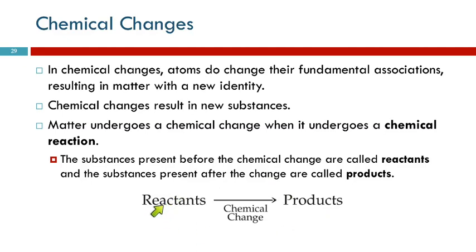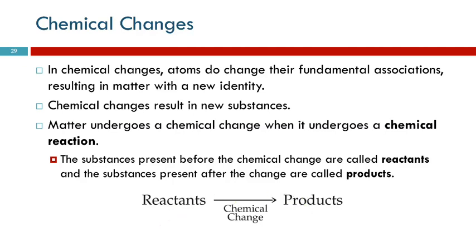We put the reactants here, and then we have an arrow that indicates direction, and the products over here. Just like we have conventions for reading, we start at the left and we go to the right. We have conventions for writing equations. The reactants start on the left, because when we're reading, this is where you start. The arrow points to what you're making, and this is the products. So the reactants react to produce the products.